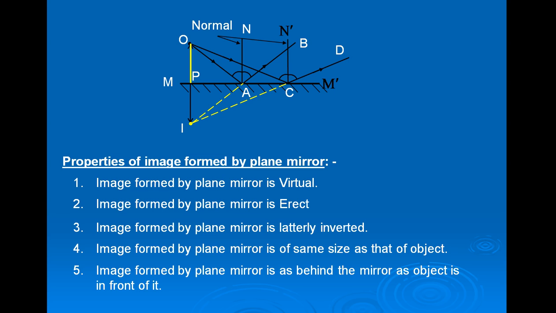Now fifth one, image formed by plane mirror is as far behind the mirror as object is in front of it. That is, OP is equal to IP. As object is in front of the mirror, the image is at the same distance behind the mirror. That is, image formed by plane mirror is as far behind the mirror as object is in front of it. So these are the properties of image formed by plane mirror.